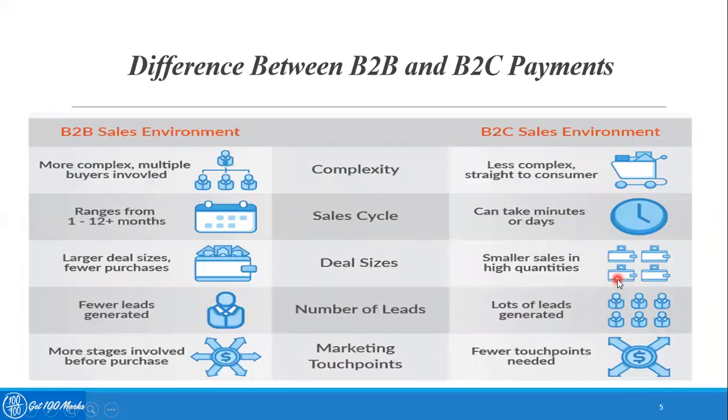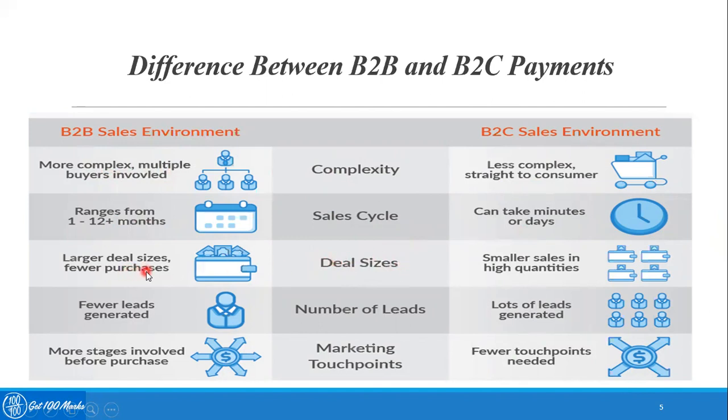Since we are talking about B2B payments and B2C payments, they are differentiated by means of certain characteristics. When it comes to complexity, the B2B sales environment is pretty complex and multiple buyers are involved, whereas B2C is much less complex and strictly deals with consumers. When it comes to sales cycle, B2B ranges from 1 to 12 plus months, whereas B2C can take minutes or days. Usually the transaction will complete within a day or in a minute's time.